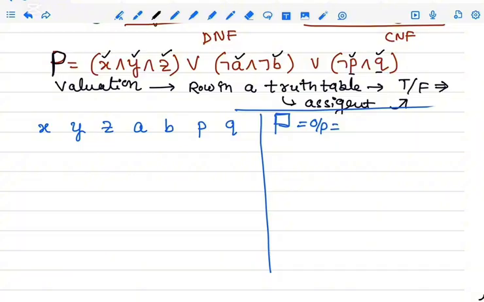So how many inputs are there? n is the number of inputs.